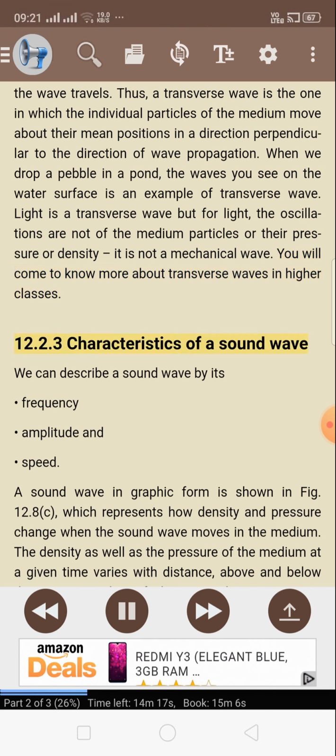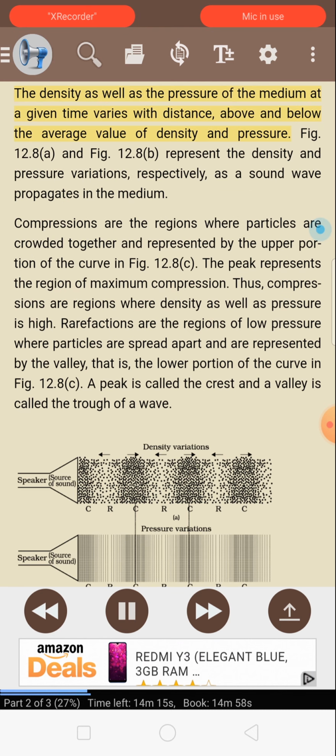12.2.3 Characteristics of a sound wave. We can describe a sound wave by its frequency, amplitude, and speed. A sound wave in graphic form is shown in Figure 12.8c, which represents how density and pressure change when the sound wave moves in the medium. The density as well as the pressure of the medium at a given time varies with distance above and below the average value of density and pressure. Figure 12.8a and Figure 12.8b represent the density and pressure variations, respectively, as a sound wave propagates in the medium.